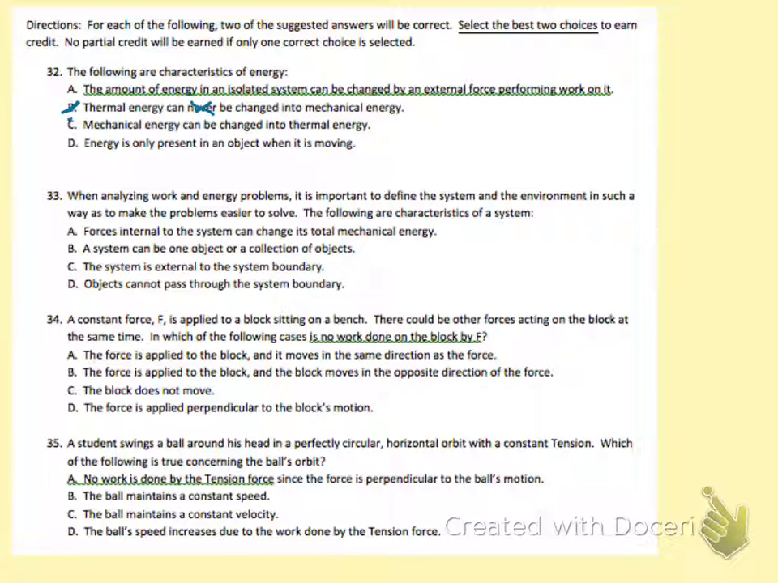For letter C, mechanical energy can be changed into thermal energy. Well, we just said that it could be. So C is correct. D, energy is only present in an object when it's moving. Now, we can have energy of position, or gravitational potential energy, or if we have a spring that's compressed, that would be elastic potential energy, and it's not moving. So that's not correct. So we're going to go with A and C for the answers here.